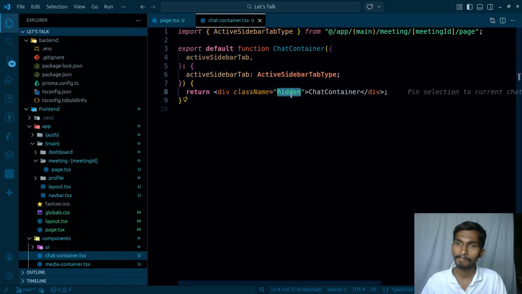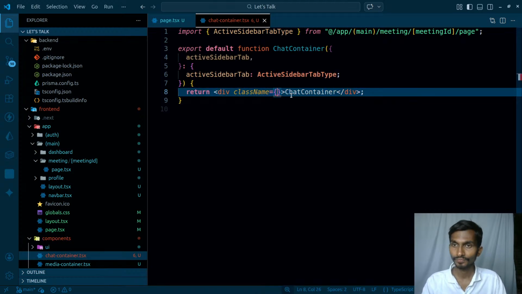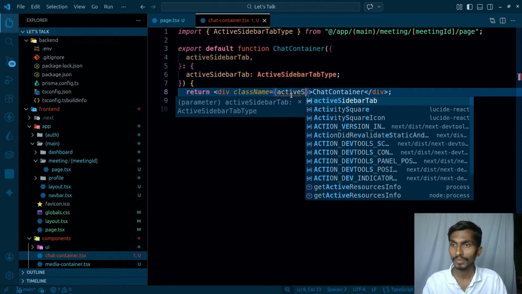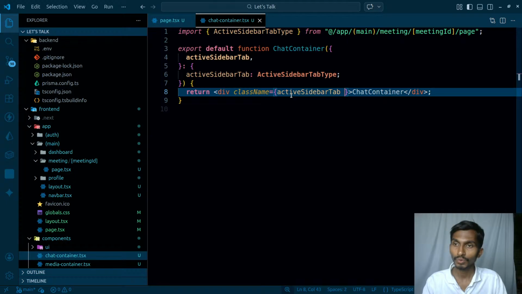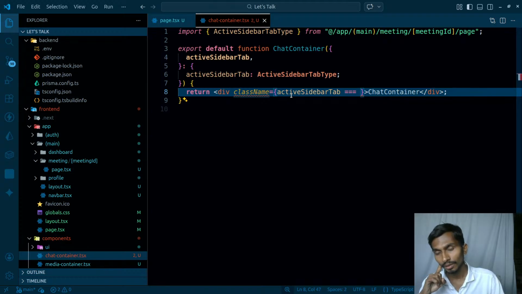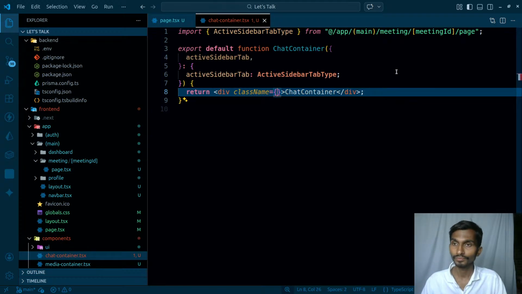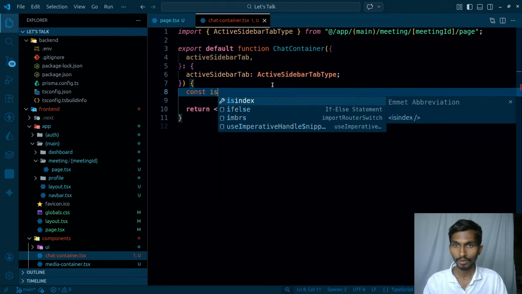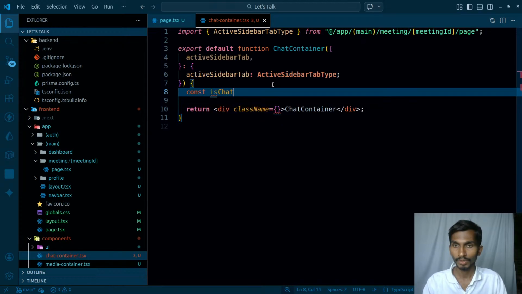And what I'll say over here, if active sidebar tab is triple equals to chat container visible, and I will be getting the value from here.